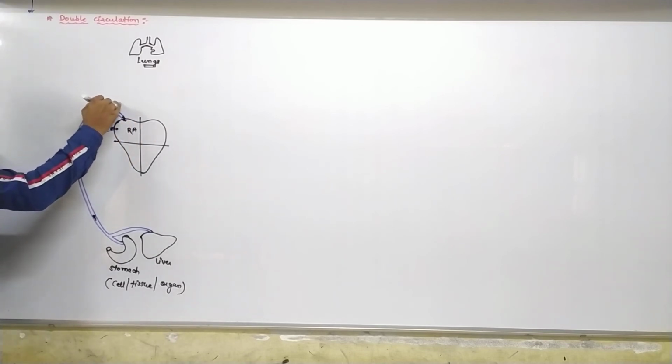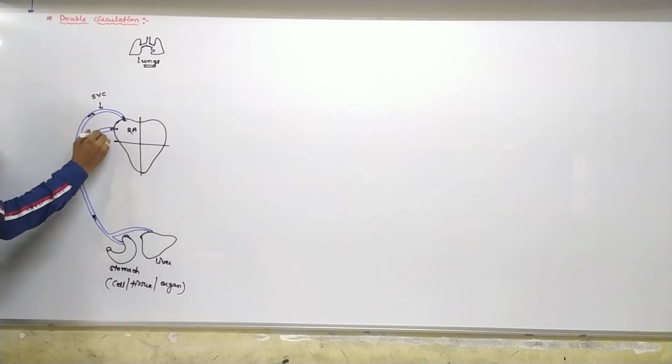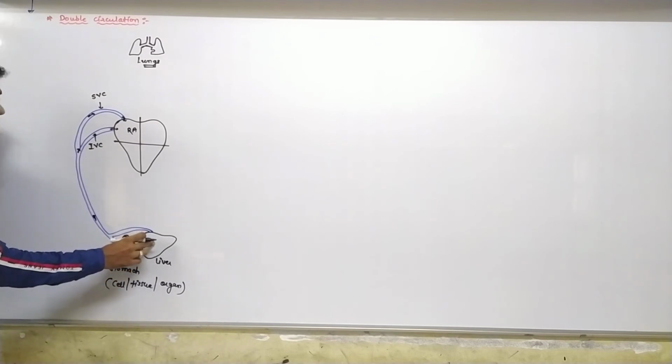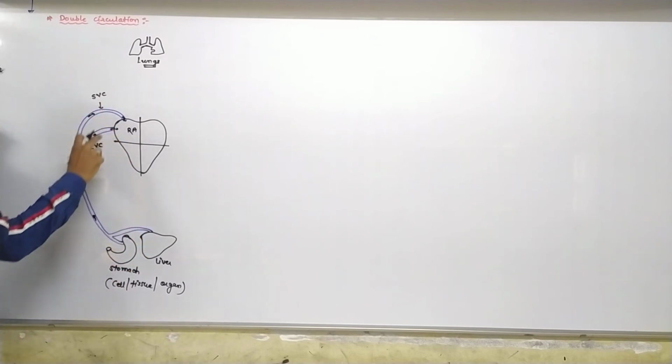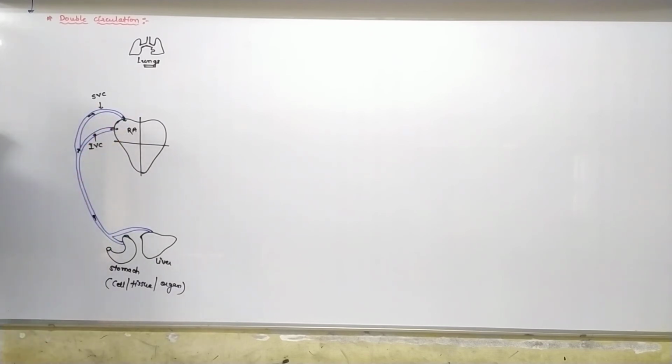So this is known as superior vena cava, SVC, and this is known as inferior vena cava. Through these, the deoxygenated blood now enters the right auricle.